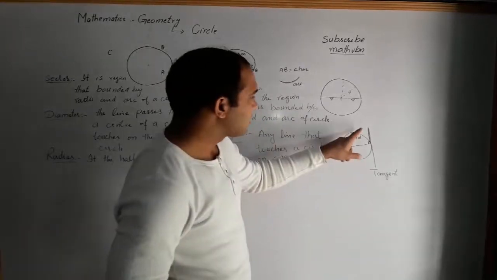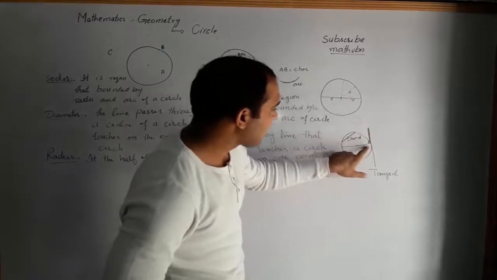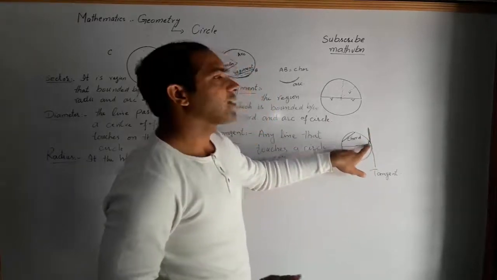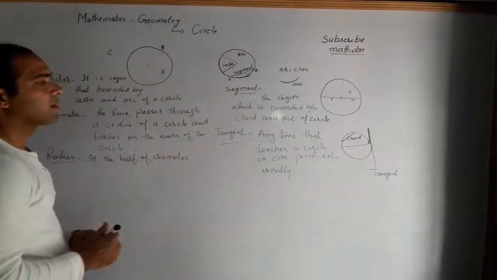Let's see here. This is a tangent line which touches the outer side, meaning at one point on a circle, which is called a tangent line.